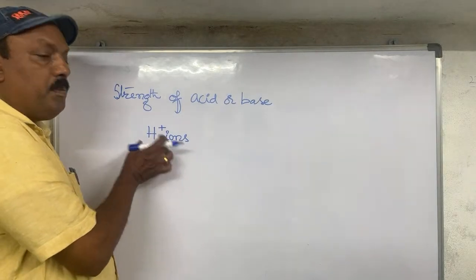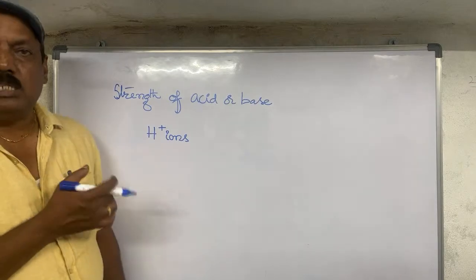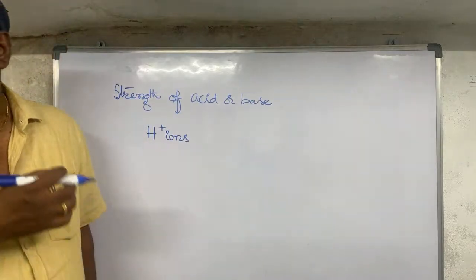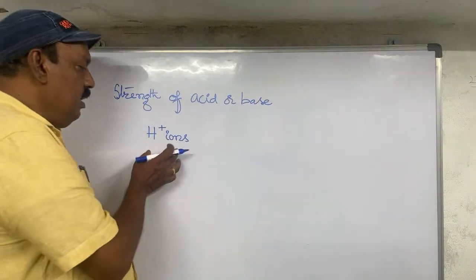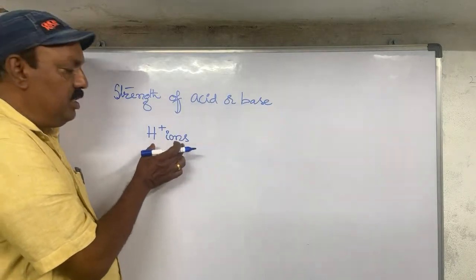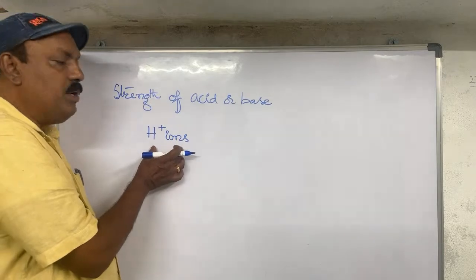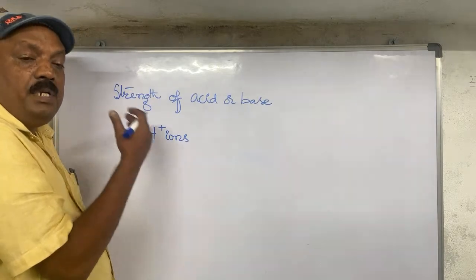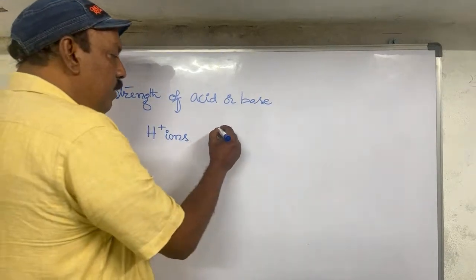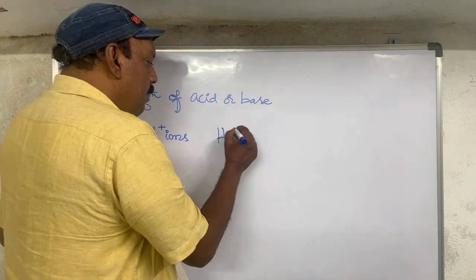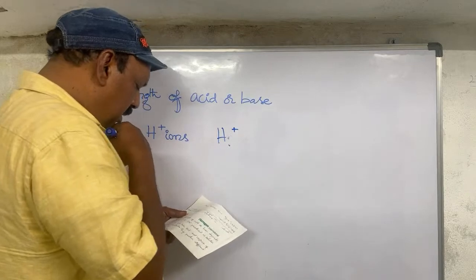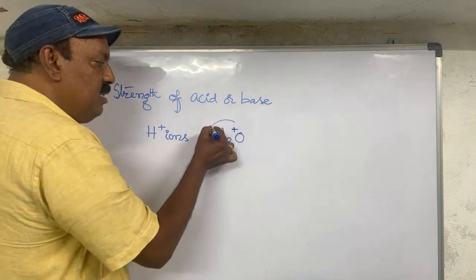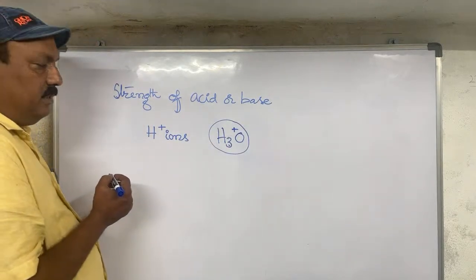A substance which is dissolved, in the case of an acid, if more hydrogen ions are released, that is a strong acid, as we discussed yesterday. But now, after the acid is dissolved in distilled water, there is immediate release of hydrogen ions, but those hydrogen ions are not going to exist for a long time. They will join with water molecules and form hydronium ions. That means the substance which is releasing hydronium ions is called an acid here.